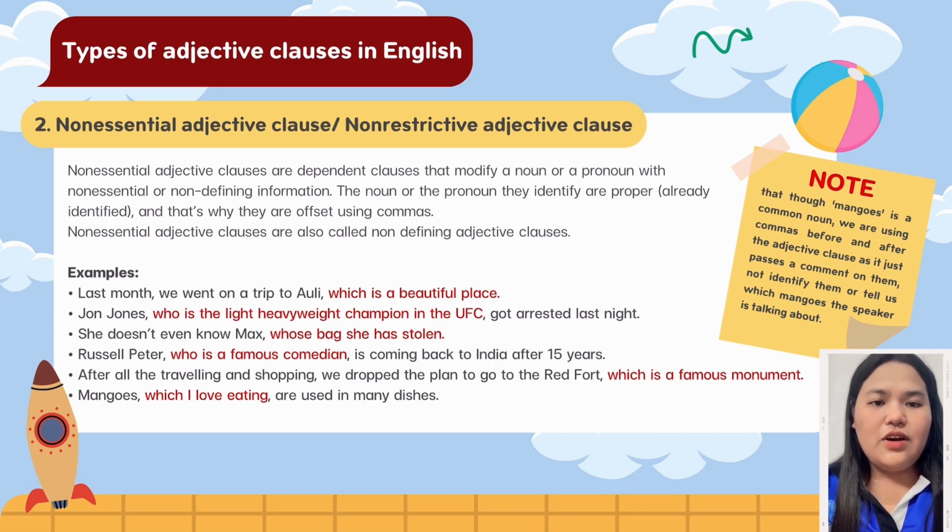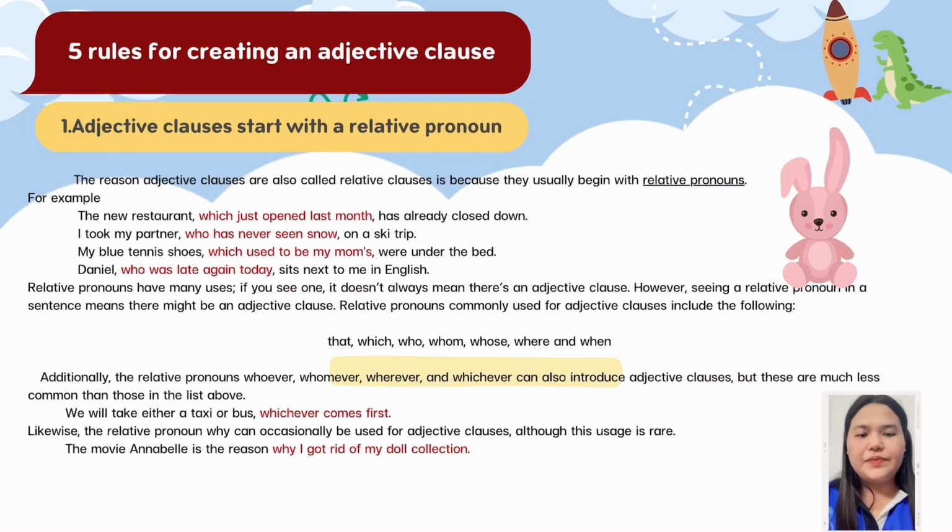After all the traveling or shopping, I dropped the plan to go to the Red Fort, which is a famous monument. Mangoes, which I love eating, are used in many dishes. We have 5 rules for creating an adjective clause. 1. Adjective clauses start with a relative pronoun.